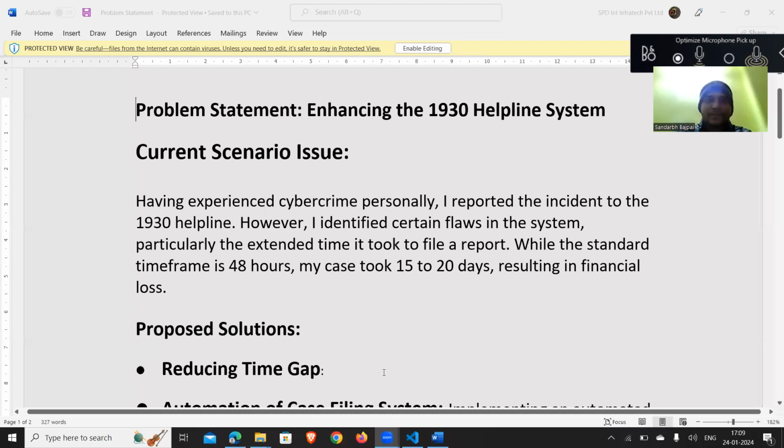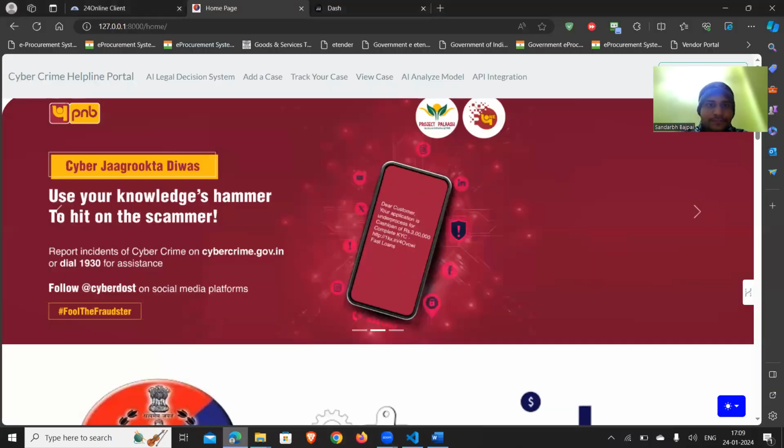Yes, sure. So let's directly move on to the project screen. Is it visible? Yes, yes. So this is the project that we have made.